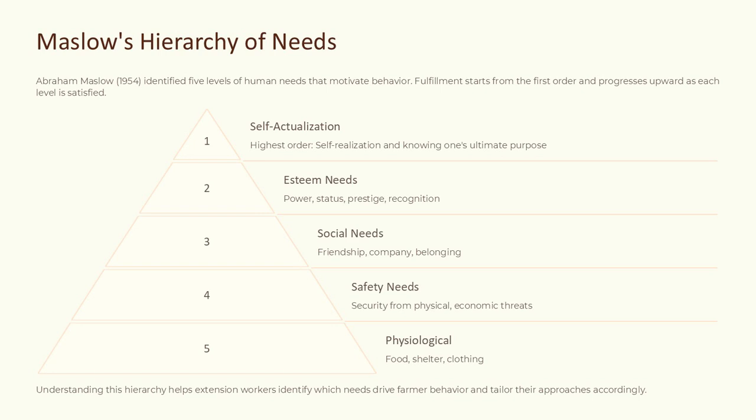2. Esteem needs: power, status, prestige, recognition. 3. Social needs: friendship, company, belonging. 4. Safety needs: security from physical, economic threats. 5. Physiological: food, shelter, clothing. Understanding this hierarchy helps extension workers identify which needs drive farmer behavior and tailor their approaches accordingly.